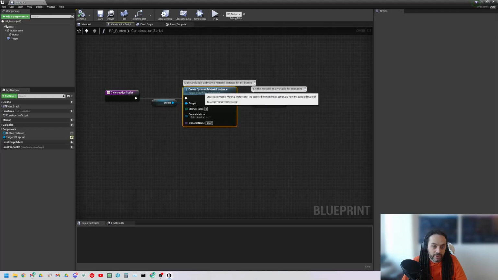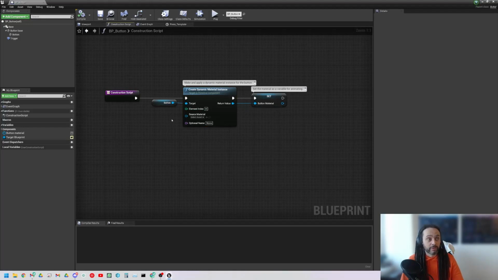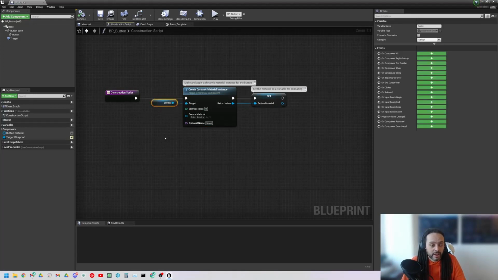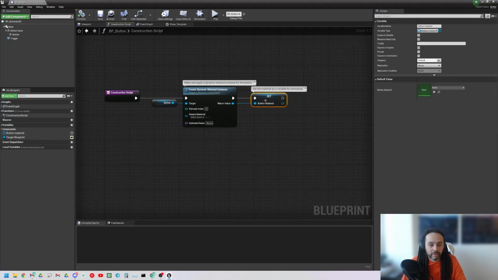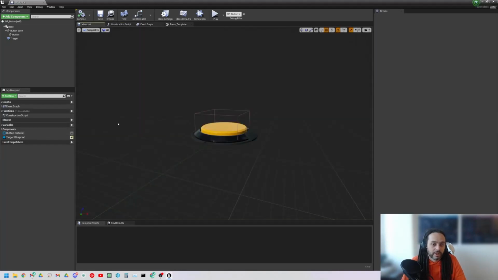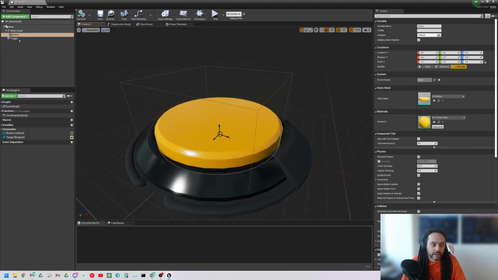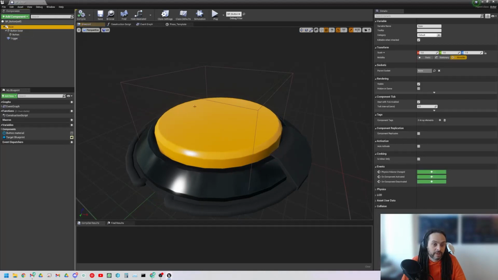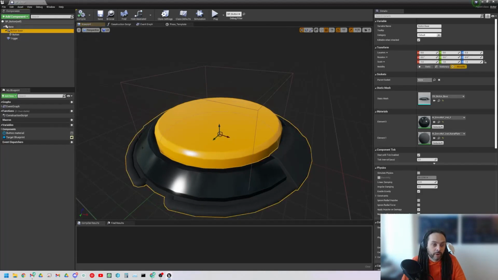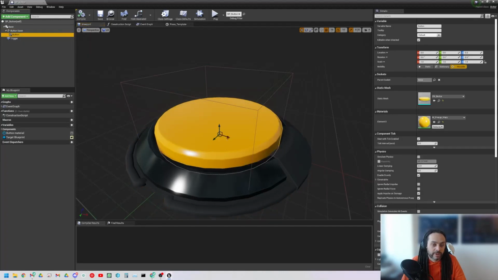So we've got a dynamic material instance, which is basically a way for us to control the material as the game plays. We are assigning that to a variable. What I want to have a look at here really is the button setup and the hierarchy. So this one is a bit more complex. We have not just the base, so the scene itself. We've got the button base, which is this black object around the bottom, and we've also got the button inside.